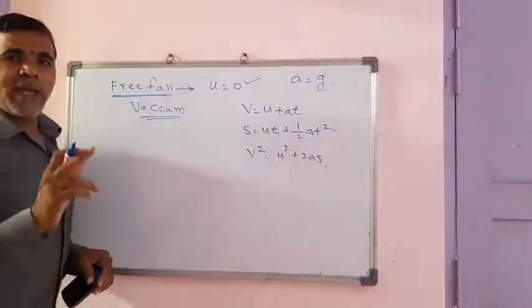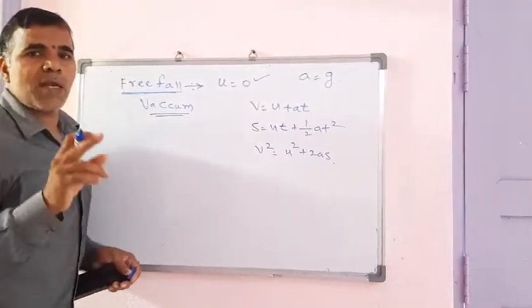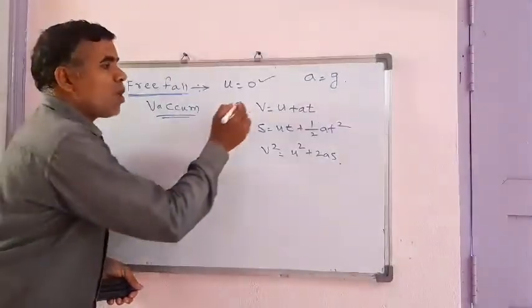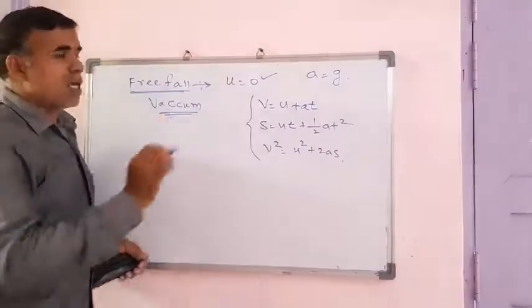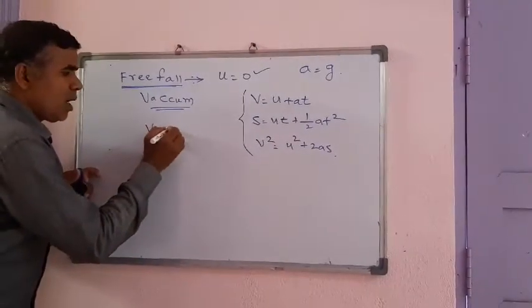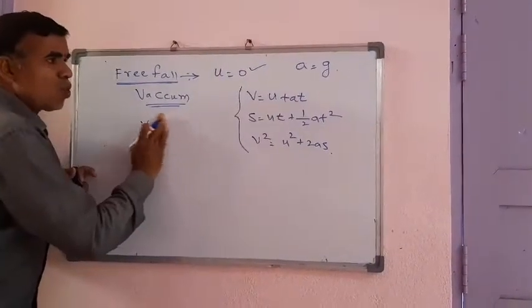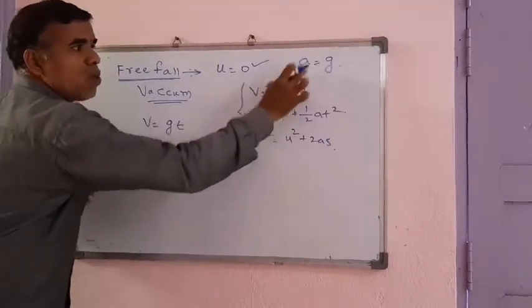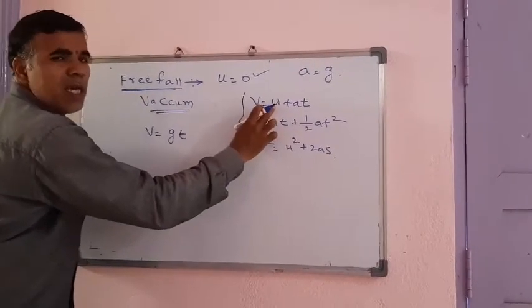So finding the velocity of the object and the time taken to reach the earth's surface is calculated using these equations: v equal to at means gt, since a equal to g and initial velocity u is 0.